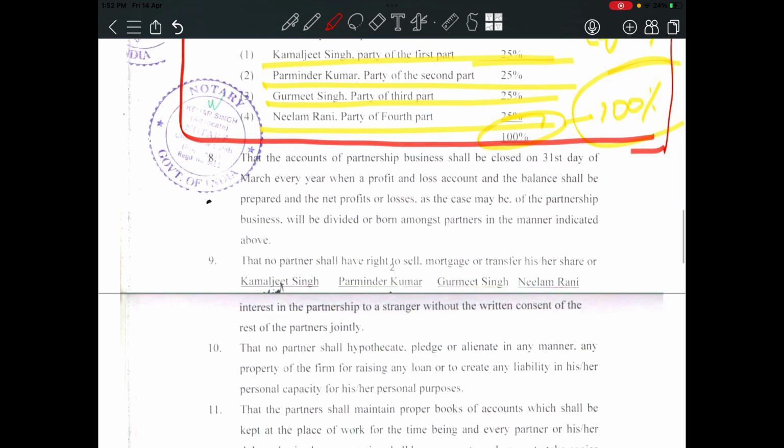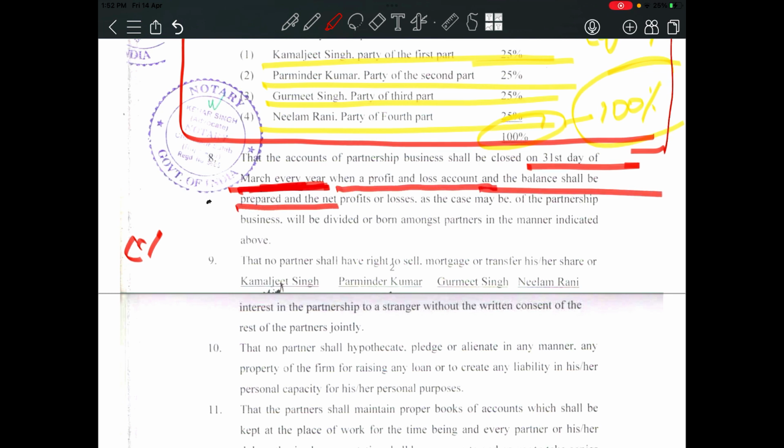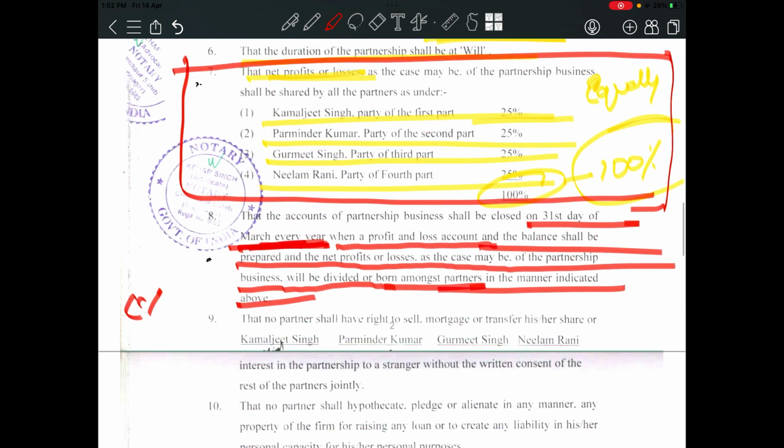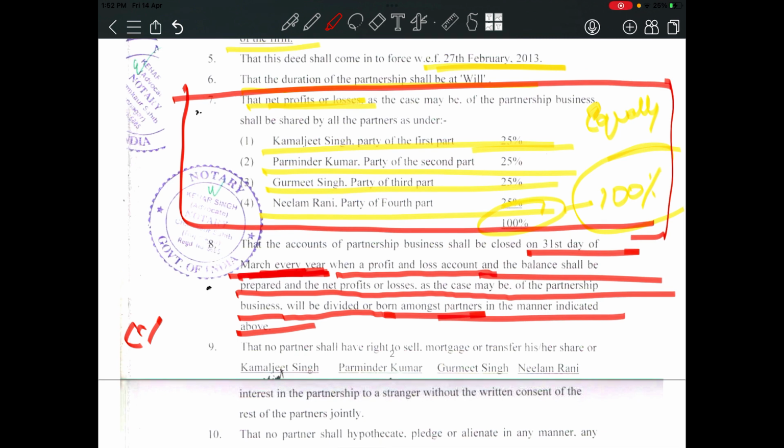Now see, the accounts of the partnership shall be closed on the 31st day of March every year. There is a calendar year, 1st January to 31st December, and the financial year is from 1st April to 31st March. So they will be following the financial year, when a profit and loss account and the balance sheet shall be prepared, and the net profit or loss, as the case may be, of the partnership business will be divided among all partners in the manner indicated above. So if there is any profit, they will distribute the profit in this profit sharing ratio.